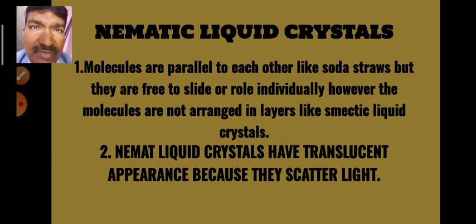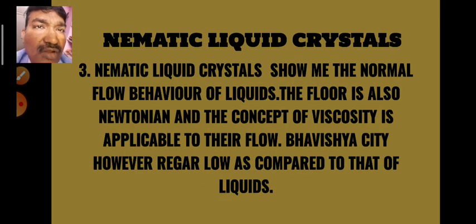This is very much similar to a wetted cloth. A wetted cloth appears dark in color, no? So this is very much similar to that. Now third point about nematic liquid crystals is that they show the normal flow behavior of liquids, whereas the smectic liquid crystals do not behave as normal liquids.